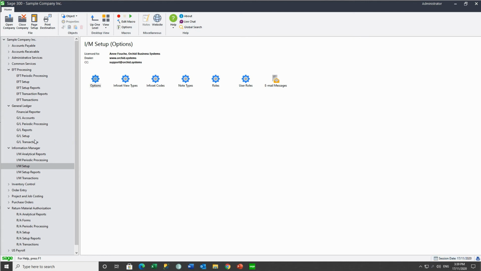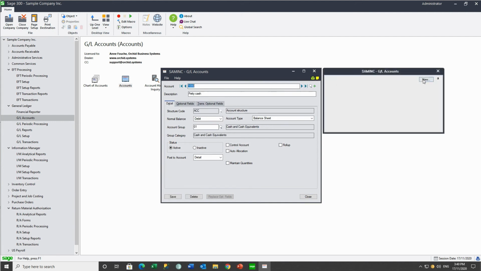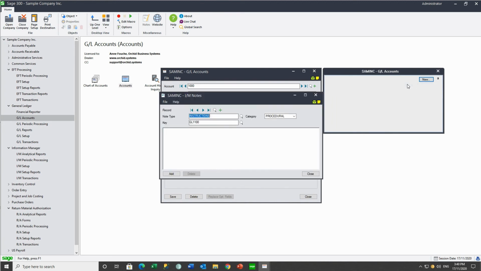And then we can go and attach notes to the required screens. So in our GL accounts, we can add a note. So remember to select the correct account group.